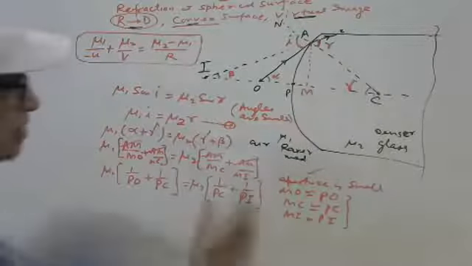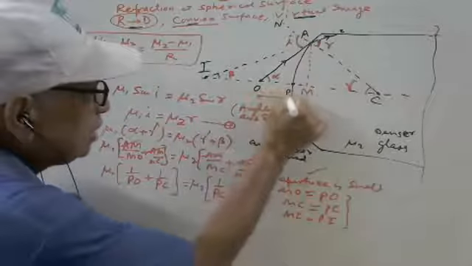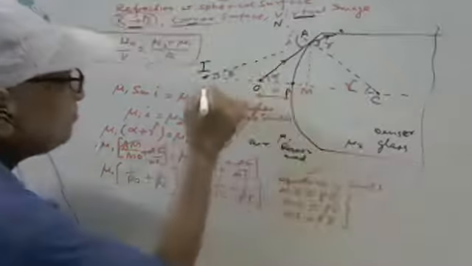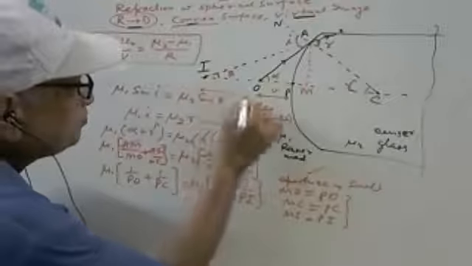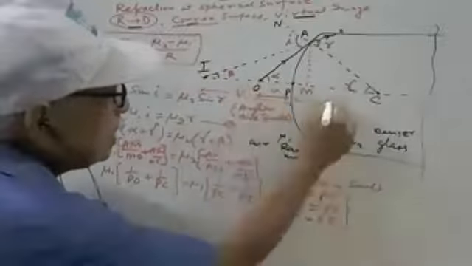Now with sign convention, this distance is called U, this distance is V, and this is the distance R. What is positive, what is negative? U and V are negative and R is positive.